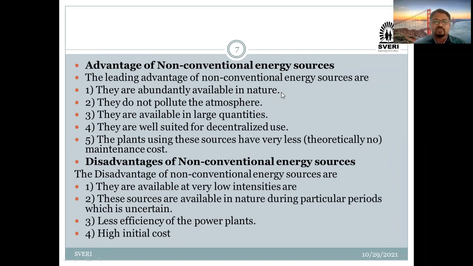Then fourth disadvantage, its efficiency is low. This is one of the differences between the conventional energy sources and non-conventional energy sources. The efficiency of these non-conventional energy sources is somewhat less as compared to the conventional energy sources. त्यांची efficiency ही बऱ्यापैकी कमी आहे as compared to the conventional energy sources. त्यामुळे तर आपण take the example of an electrical bike.